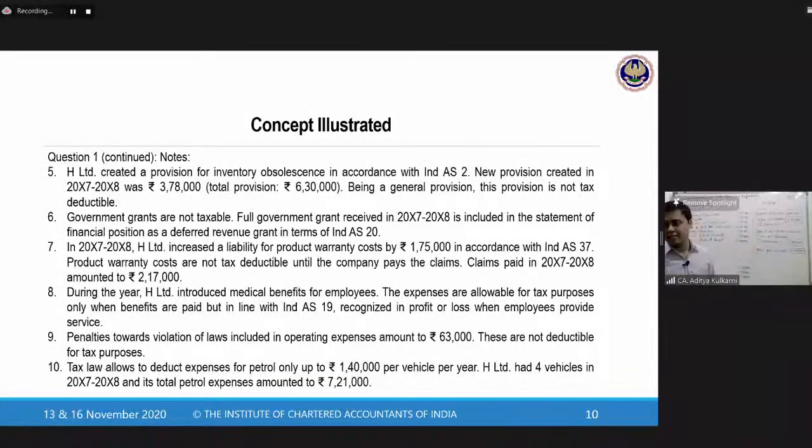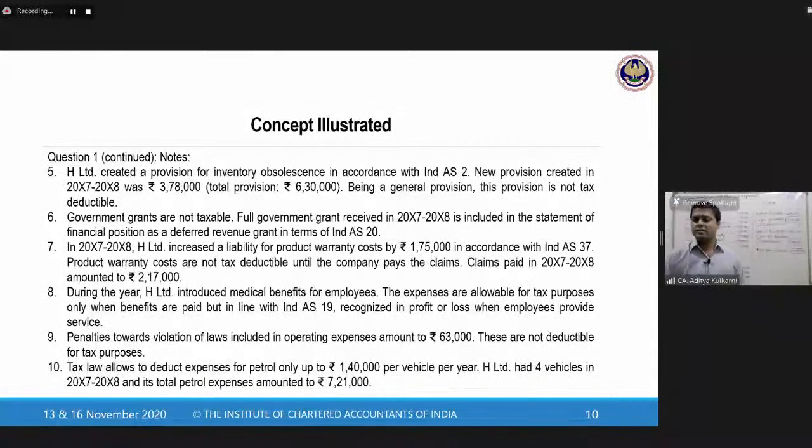24 lakh 50. Finally, penalties towards violation of laws included in operating expenses, that is 63,000. These are not deductible. So this we all know it is included, but for tax purposes disallowed. So fines and penalties. This is 63,000.